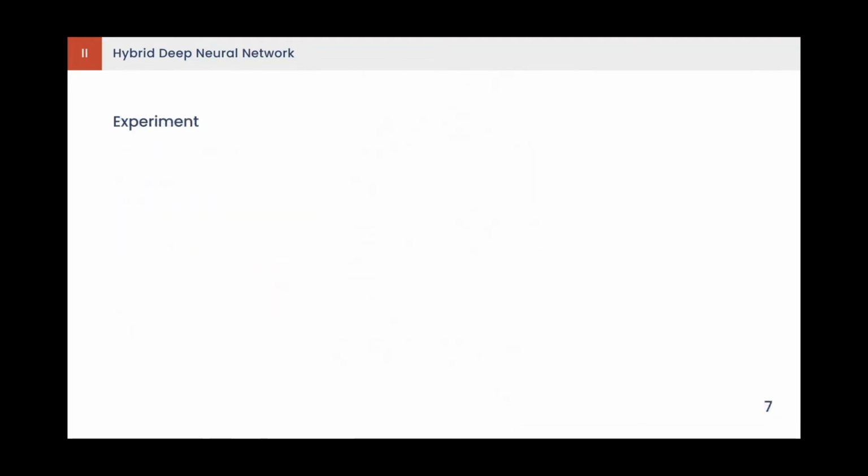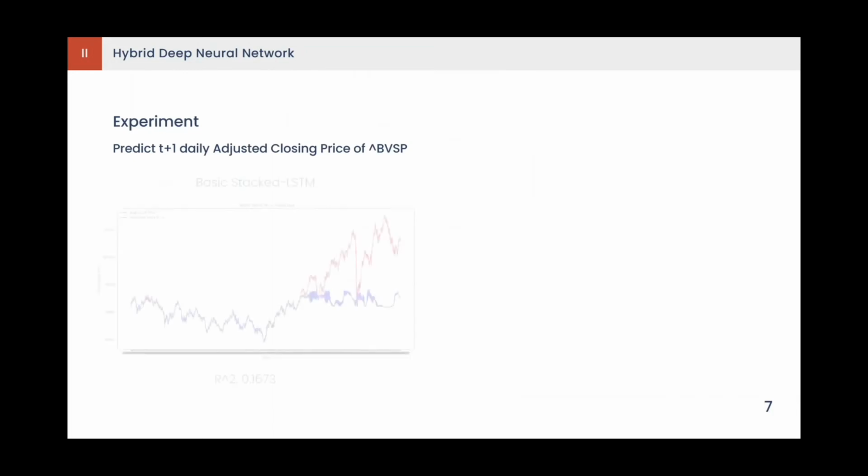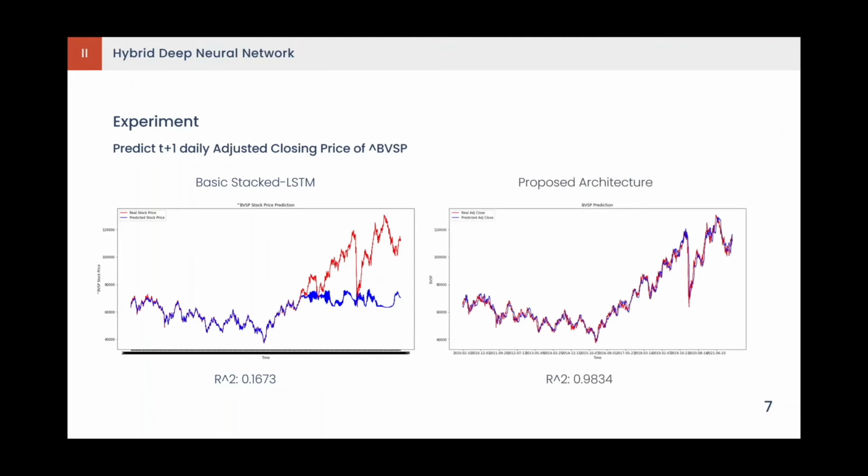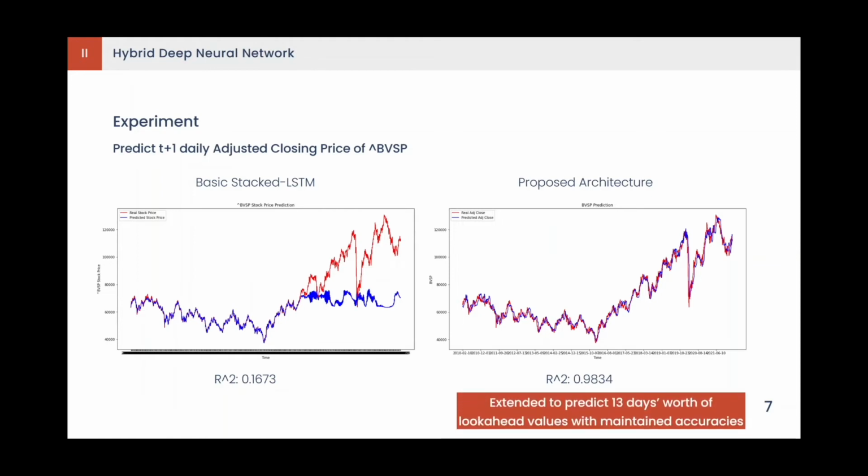This architecture was applied to predict the T+1 daily adjusted closing price of the BVSP index. For comparison, a baseline experiment using a basic stack LSTM was done. The network could not learn to predict well, and the R-square obtained was extremely poor. Using the same dataset, we tested out the proposed architecture and obtained much better results, with a R-square score above 0.98. The architecture is then extended to predict 13 days worth of look-ahead values and managed to maintain high prediction